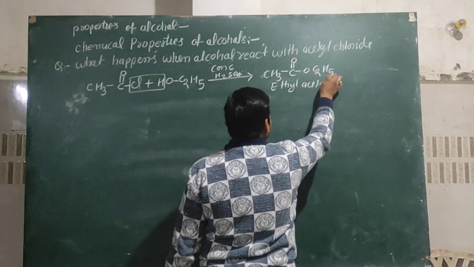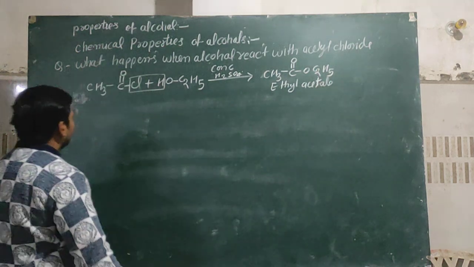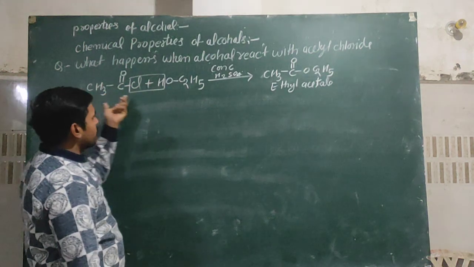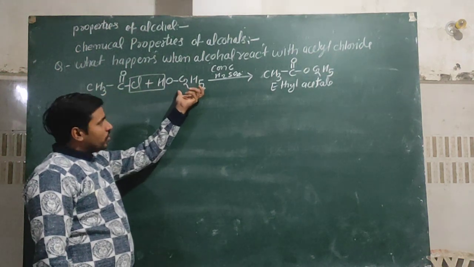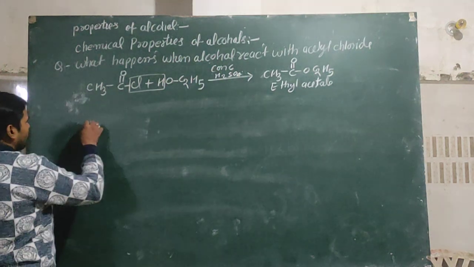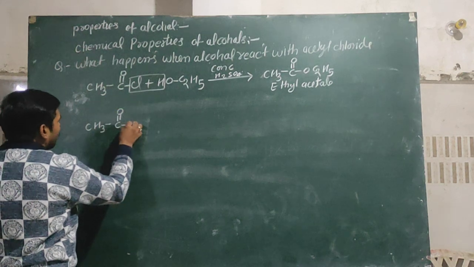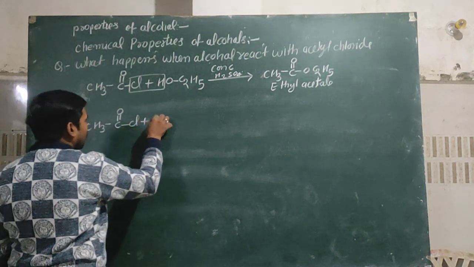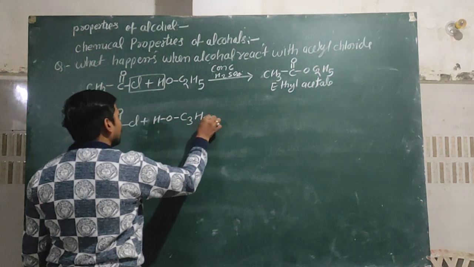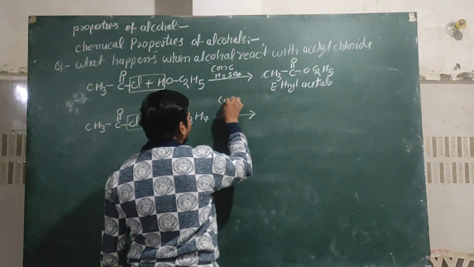If we take different type of alkyl group either this side or different type of alcohol toward this side, then we can form different type of ester, like CH3C double bond OCl plus HOC3H7. Then in presence of conc.